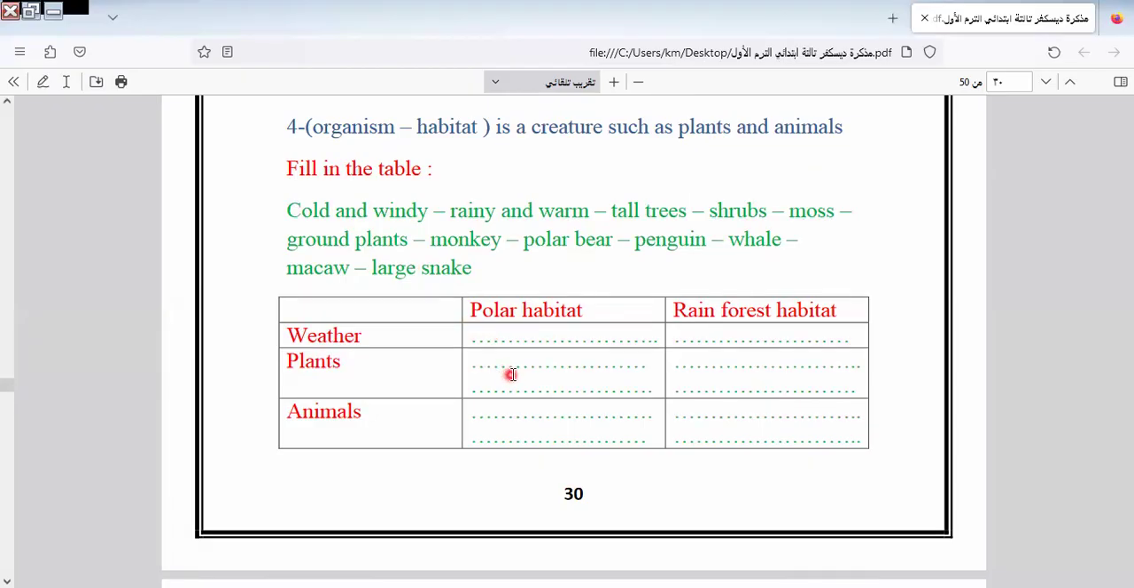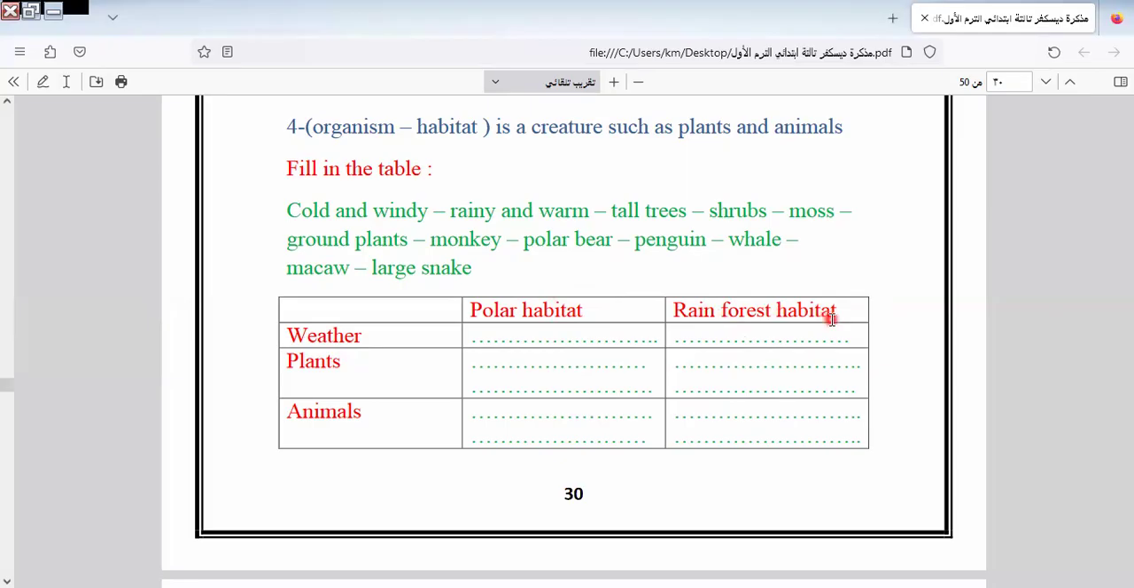So what are the plants related to this part? It will be shrubs and moss in polar habitat. This is the plants. The animals, without thinking: polar bear, penguin, and wolf. Arctic fox. So here we have penguin, wolf, and polar bear. These are the animals of polar habitat. The plants here will be shrubs and moss. These are the plants of polar habitat.